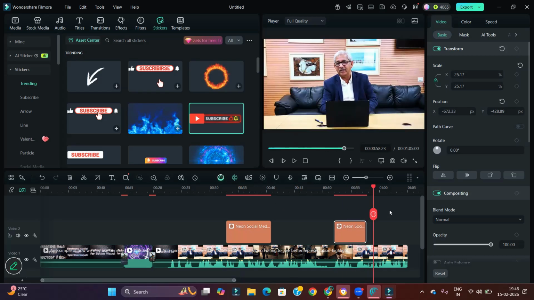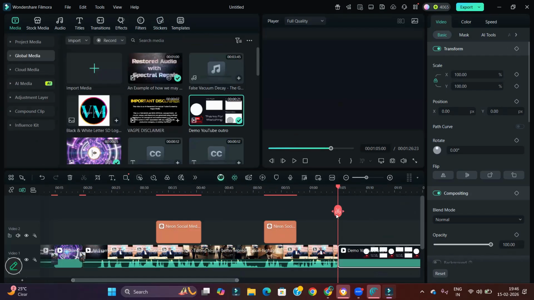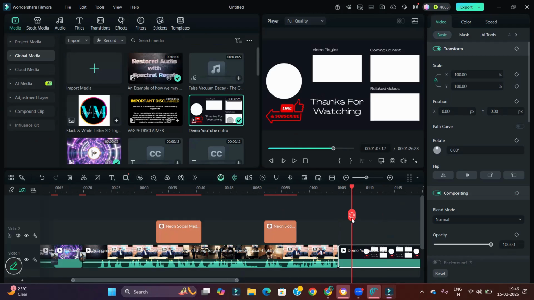Towards the end you will have to add an outro. Again, how to create an outro? Very easy. Go to Canva, type YouTube outro, and you get many such ready to use outros. You should have this kind of an option, because we have 4 options maximum. If you wish to take 4 elements, I'll show you how to do it. Then you should have a look like this.